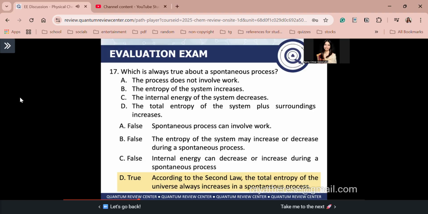Okay, so sabi ng second law of thermodynamics, guys, the total entropy of the universe always increases in a spontaneous process. That's why the total entropy of the system plus surroundings increases. Oh, guys, tandaan, system plus surroundings is just equal to the universe. So the answer is letter D.